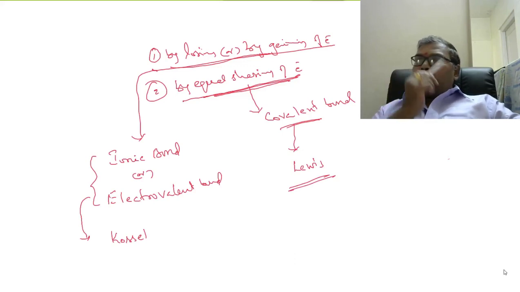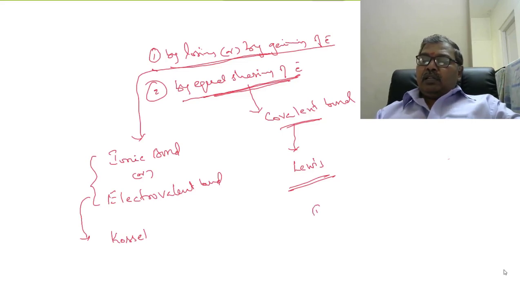Okay. Now, what are the important points in the electronic theory of valency? Number one, atoms of all the elements are unstable except atoms of noble gases or inert gases: helium, neon, argon, krypton, xenon and radon. Except helium, the remaining elements, that is neon, argon, krypton, xenon, have 8 electrons in their outermost orbit.